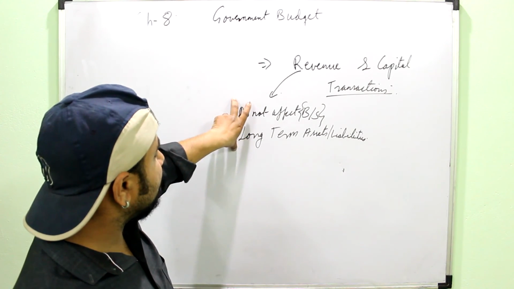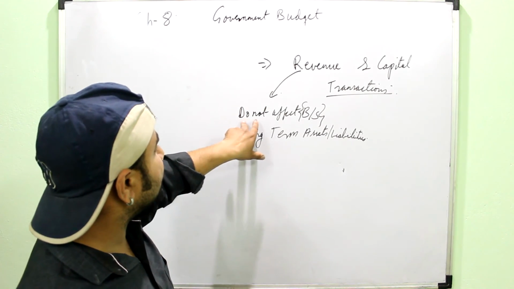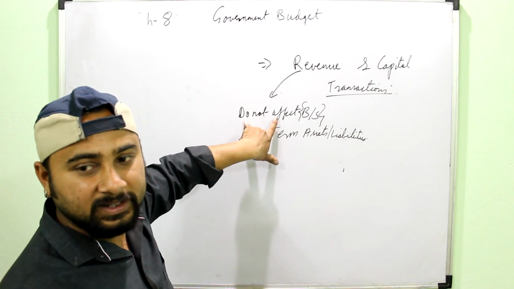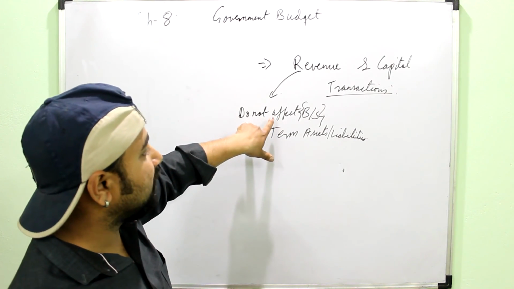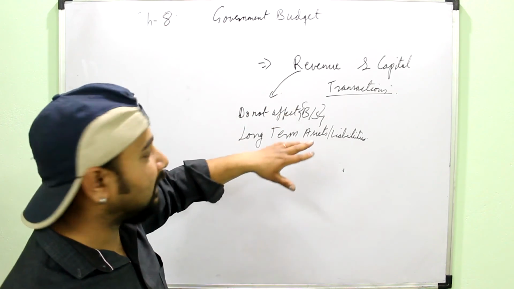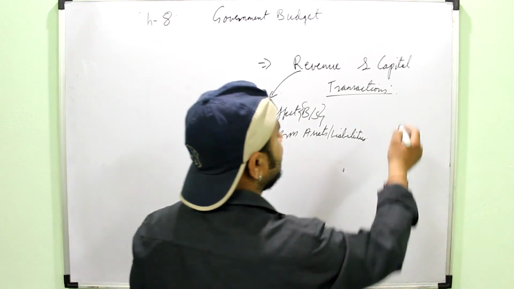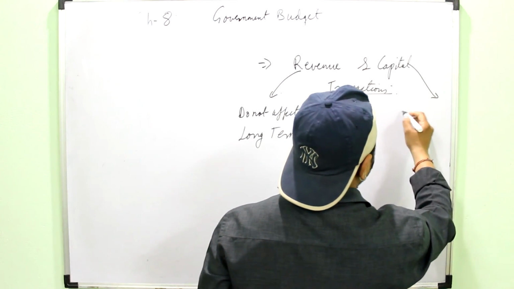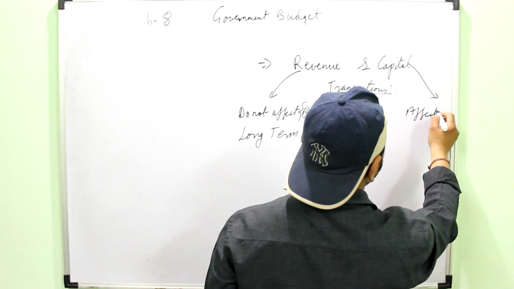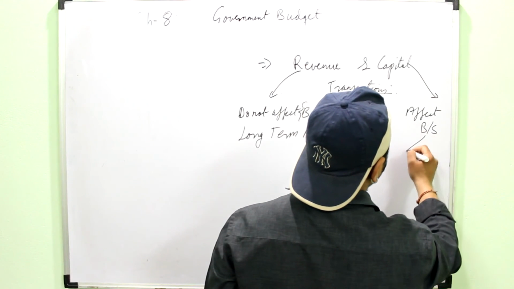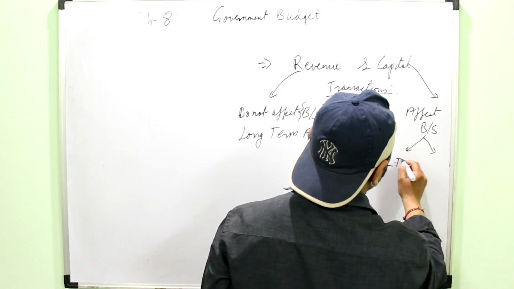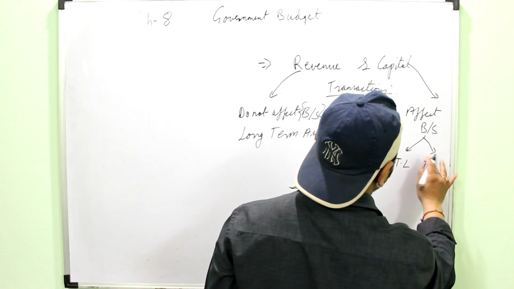But for the others, it is again simple to understand that these are the ones which will not affect the long-term assets of the government. Asset means whatever you own, and liabilities means whatever you owe, whatever you have to pay. While capital means which affect the balance sheet, or they affect your long-term liabilities and long-term assets.